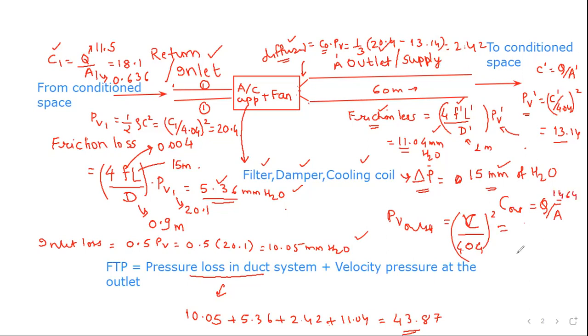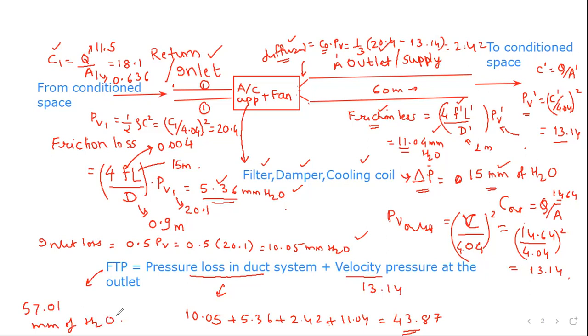So if you substitute this 14.64 upon 4.04 square, you will get the PV outlet, the velocity head at the outlet, which is 13.14. If you add this 13.14 velocity head, then we'll get the fan total pressure, which in my numerical comes to be 57.01 mm of water column.